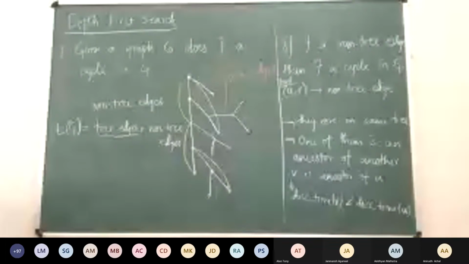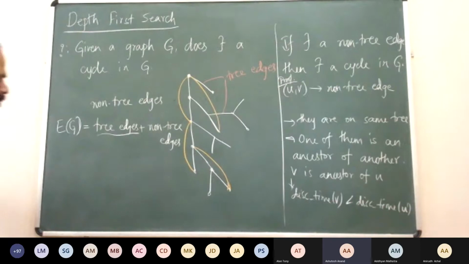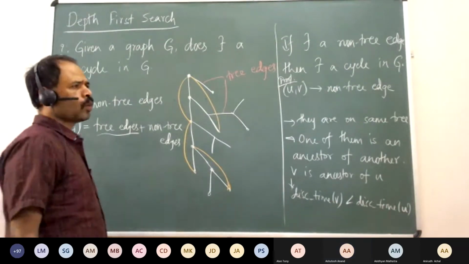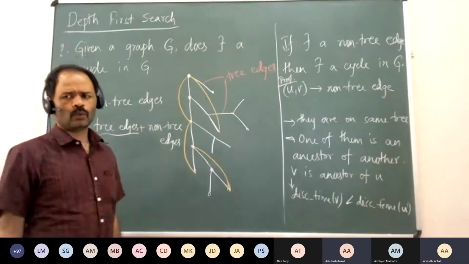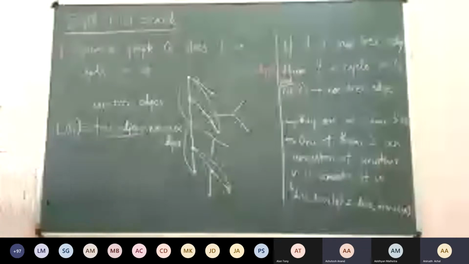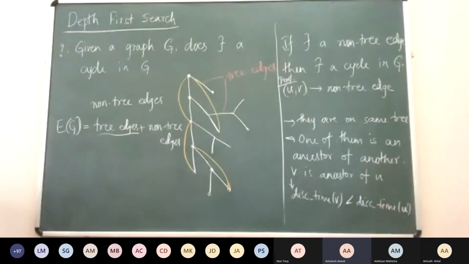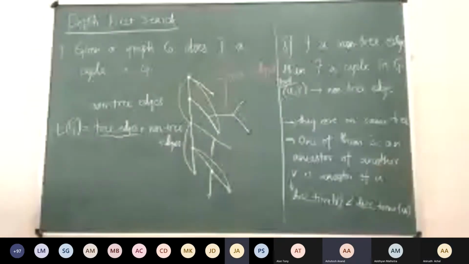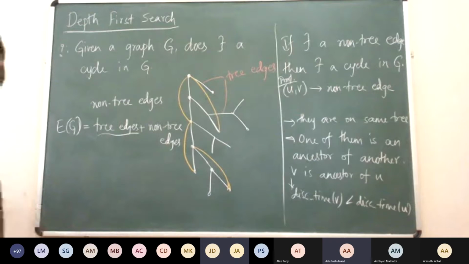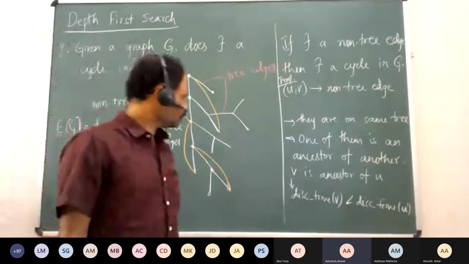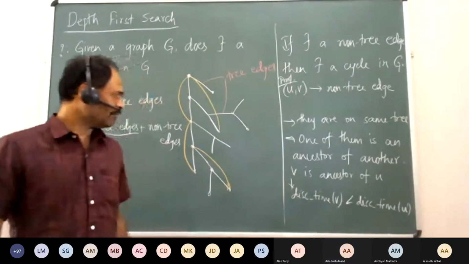So I think last class I thought that the discovery time of the ancestor will be more than the discovery time of its children. The ancestor is discovered first, or the other way around? Sorry, the finishing time. The ancestor is always discovered first, right? It's the finishing time, right? Yeah. So why can we say this?